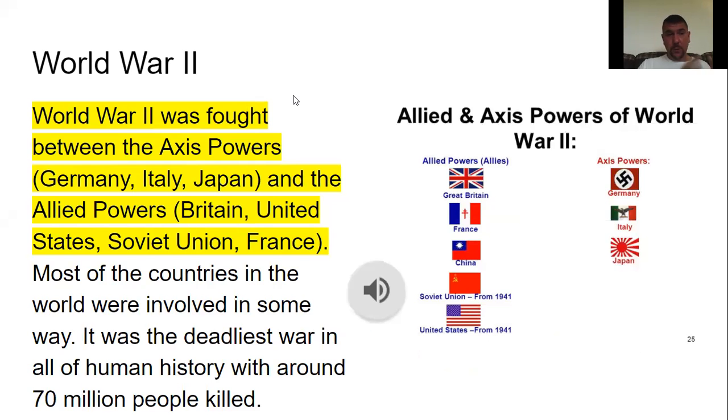World War II was fought between the Axis powers of Germany, Italy, and Japan, and the Allied powers of Britain, the United States, Soviet Union, and France. The United States tried to stay out of the war, just like they did in World War One. But Pearl Harbor happened, and we'll talk about that later on. They were pulled back into the war, just like in World War One. Most of the countries in the world were involved in some way. It's the deadliest war in all of human history, with around 70 million people killed.